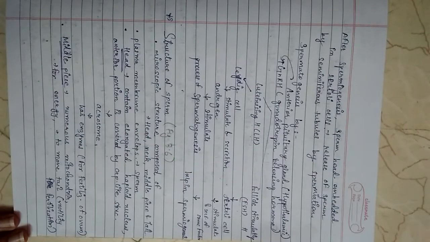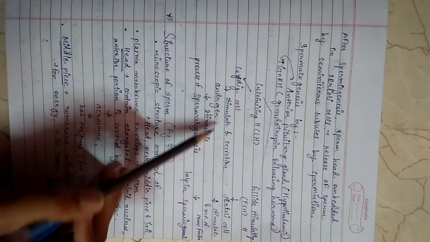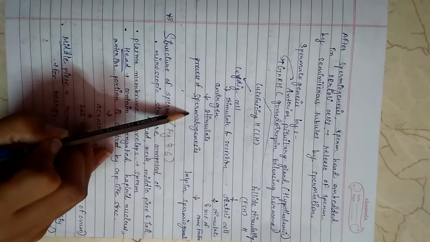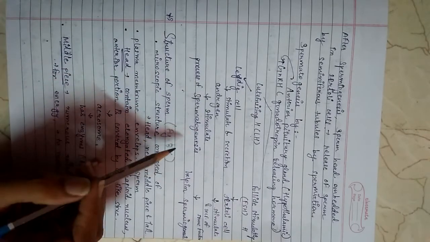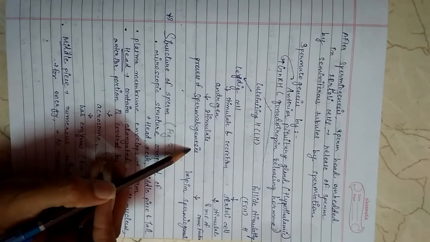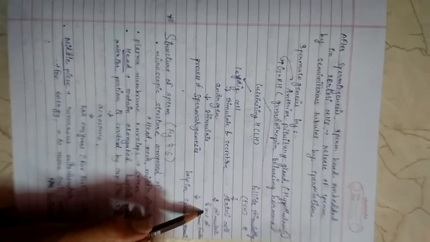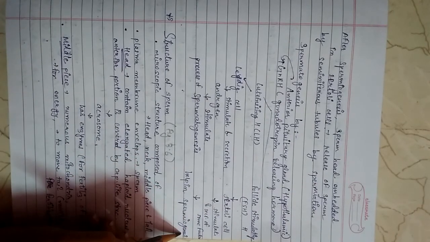LH acts on the Leydig cells and stimulates synthesis and secretion of androgens, which in turn stimulate spermatogenesis. FSH acts on the Sertoli cells, which stimulates secretion of some factors that help in spermiogenesis.